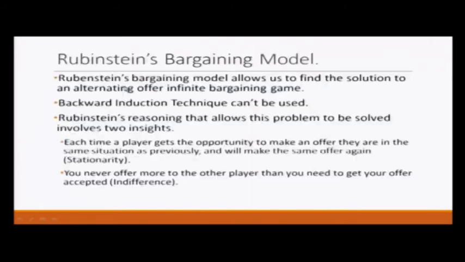So, in 3 stages what we are going to do? The same thing, but we will add one more stage. Player 1 makes the first offer, and like previous cases, player 1 offers x to player 2, and player 2 can accept or reject. If player 2 accepts, then player 2 gets x and player 1 gets to keep the remaining 1 minus x.